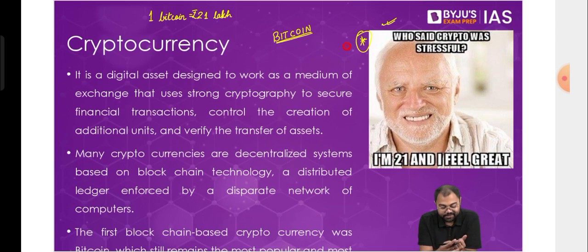But the fact also is, do you know what the cost was almost 2-3 years back when bitcoins were doing very well? There are people who also invested when bitcoins were worth more than 50 lakh rupees. One Bitcoin was, I think, 54, 55 lakhs if I'm not wrong. Many people invested thinking that this is just going to grow further. And from there on, the value has just depreciated by more than 50%. So that's why these kind of issues are there in case of cryptocurrency trading. So stay away from trading unless you know the market very well. Otherwise, this is what is going to happen with you, something that you see on your screen.